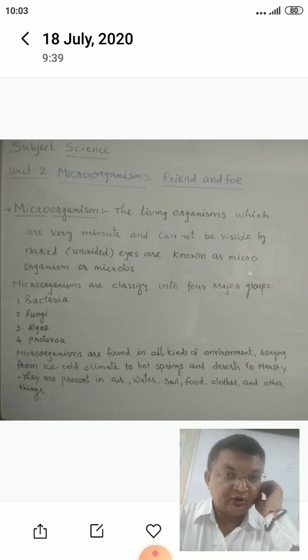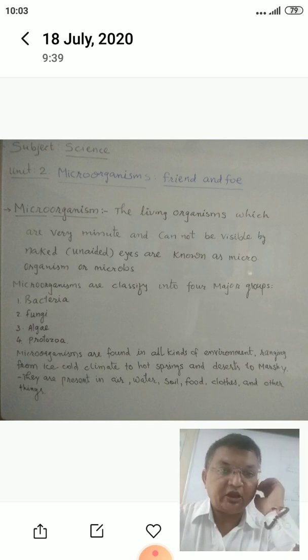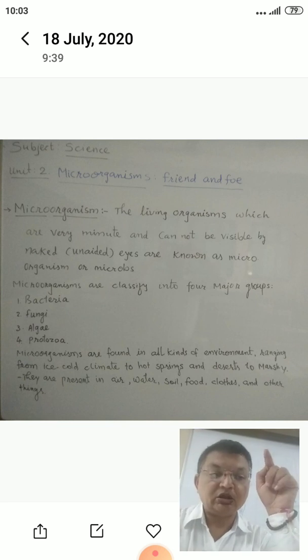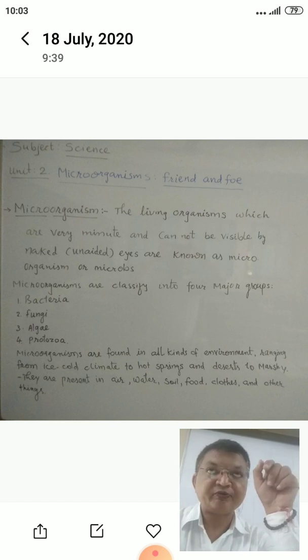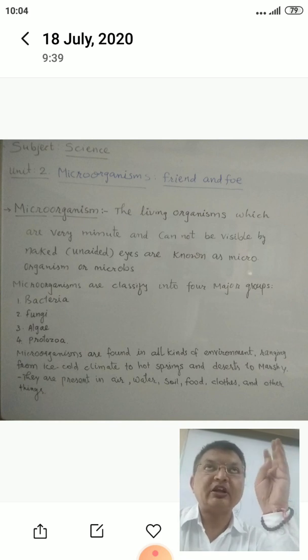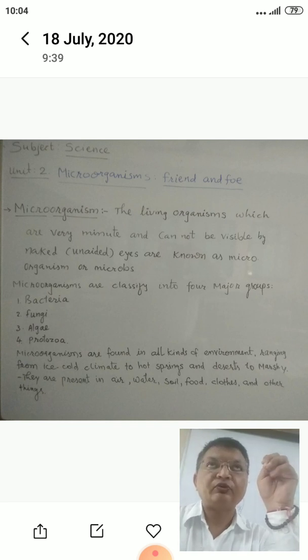So students, remember that whenever you are learning about microorganisms or microbes, they are too small in size, and cannot be seen with the naked eye. With the help of a microscope, they are visible. There are four types of microorganisms: bacteria, fungi, algae, and protozoa.